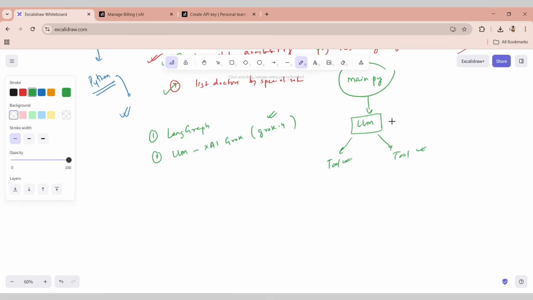Apart from that, anything else that are the different components, I think we are good. These are the major components. LangGraph. Why are we not using LangChain is something also I will be explaining later on, not in this video. But yeah, these are the major components. Yeah, and of course we have the data, which is our CSV file. That's a major component as well, and that's pretty much it. And our CLI entry point, which is our main.py. These are the 4 components of this particular project.